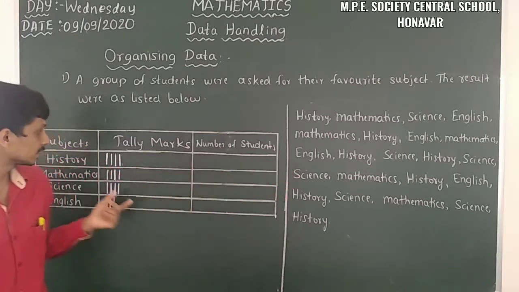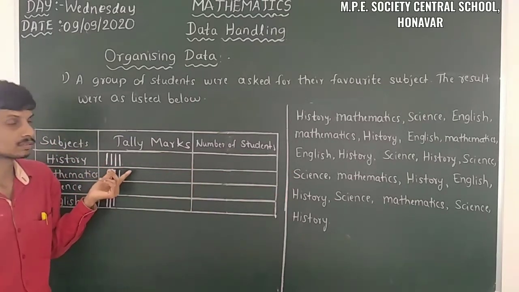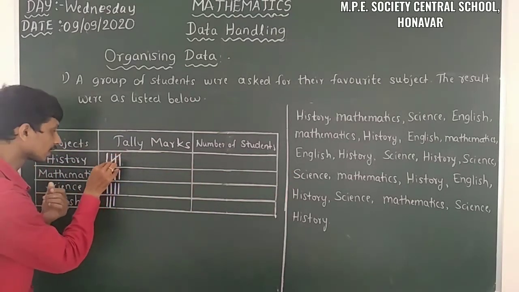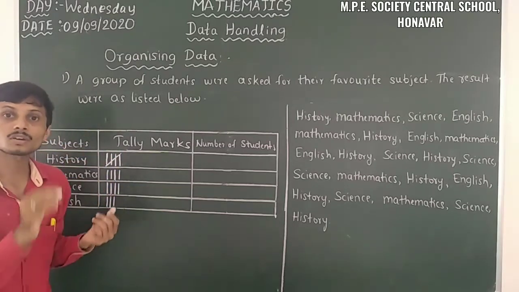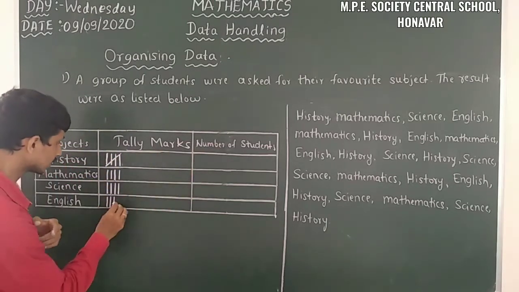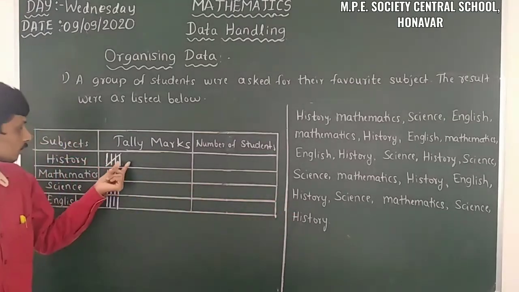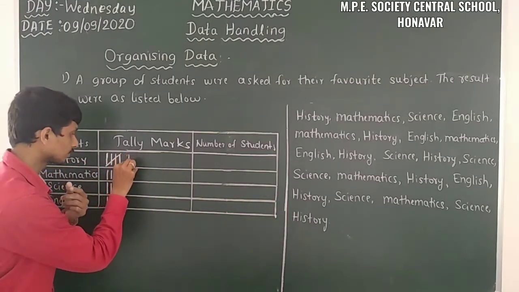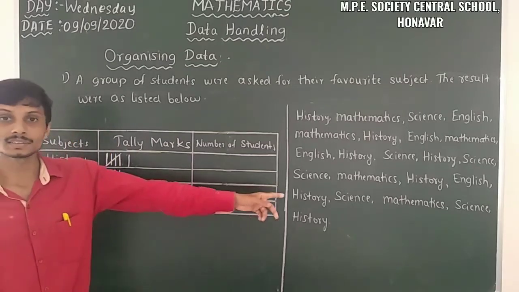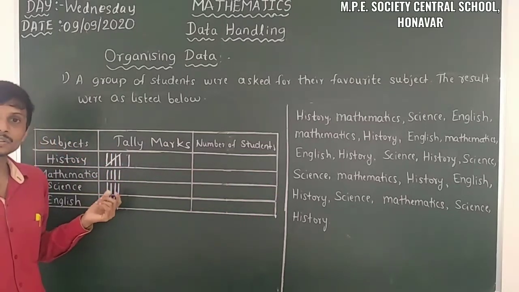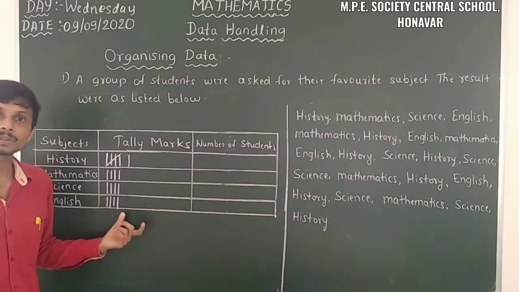Then history got the fifth tally mark here. So that's why we have to take a cross line here. Then English got another tally mark. Then again history, we have to take some space here. Then science also got a fifth tally mark.